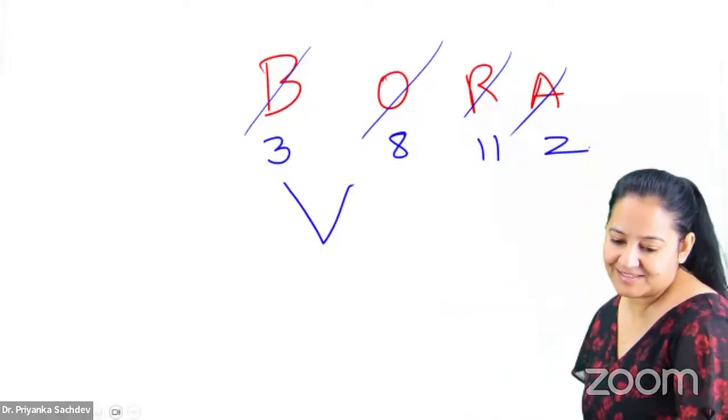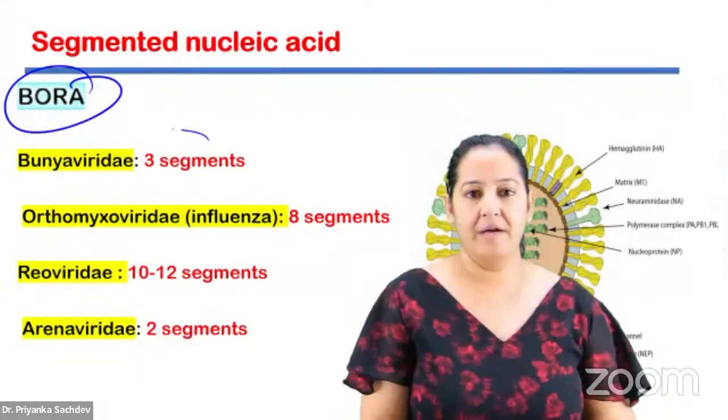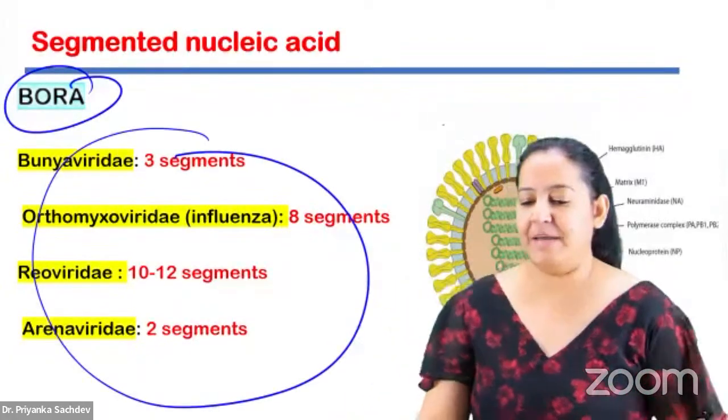How many of you got it? How many of you got it? So this is how you can get a question. Hello. So this is Bora. You can see how many pieces. You can get this image in your exam.